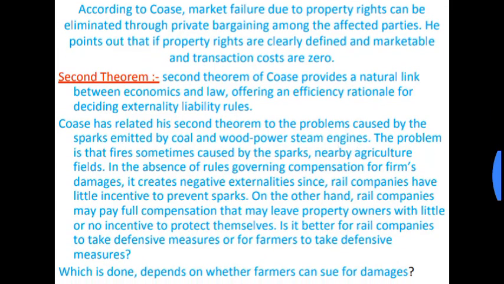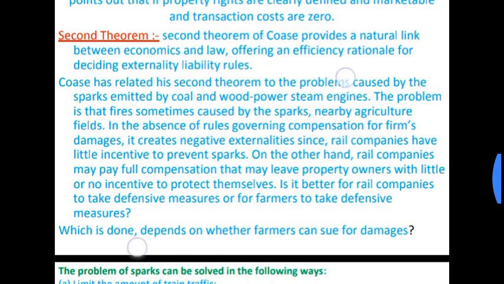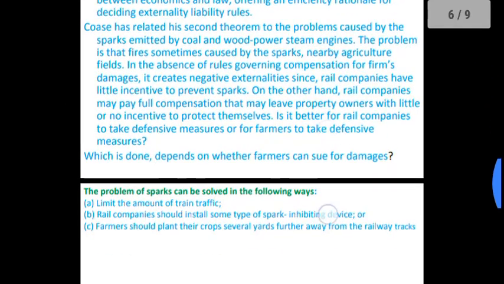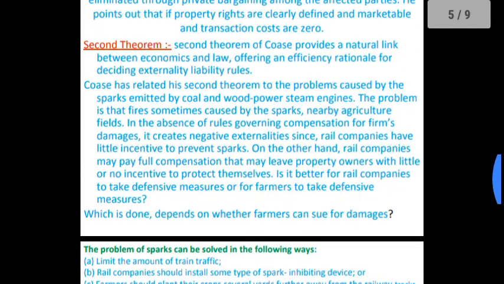He pointed out that if property rights are clearly defined and marketable, and transaction costs are zero. So here he mentioned that the property rights are well defined and marketable. Marketable means it can be bought or sold. In that situation transaction costs are zero. And the second theorem is important, then our lecture will be finished.